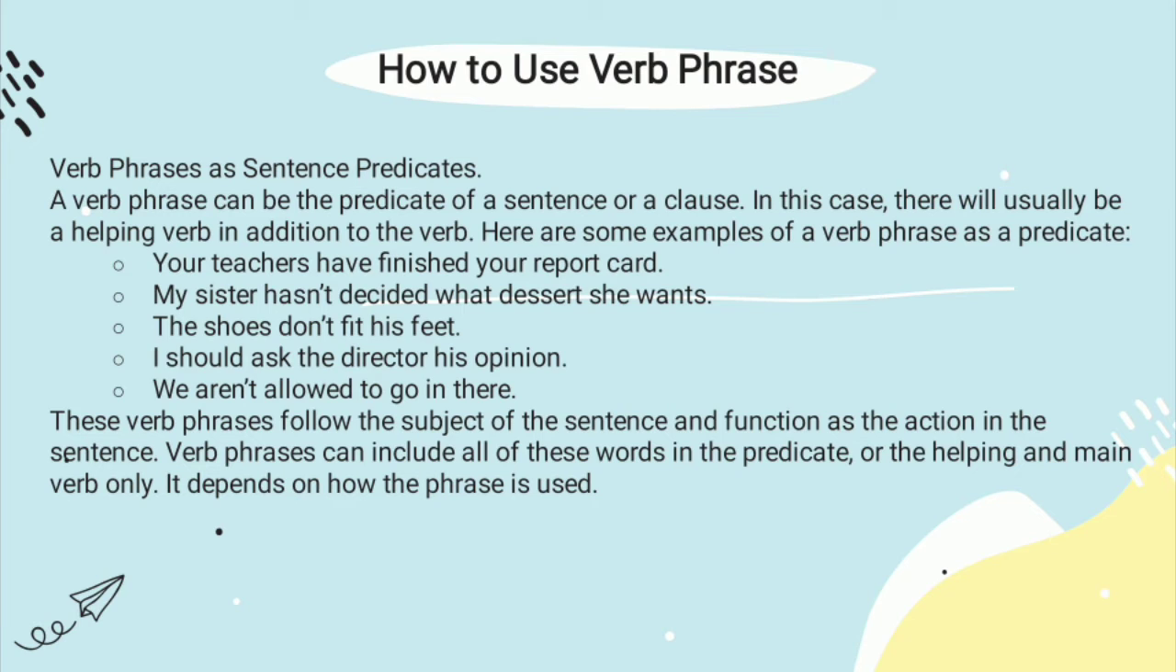My sister hasn't decided what dessert she wants. The shoes don't fit his feet. I should ask the director his opinion. We aren't allowed to go in there. These verb phrases follow the subject of the sentence and function as the action in the sentence. Verb phrases can include all of these words in the predicate or the helping and main verb only. It depends on how the phrase is used.